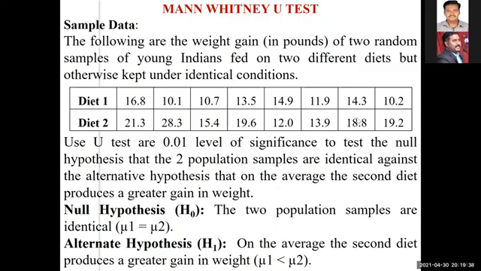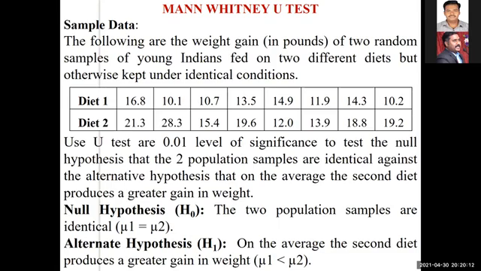Here they have given the null and alternate hypotheses directly. If they are not given, we can frame them. The null hypothesis says the two population samples are identical, meaning there is no significant difference between the young Indians gaining weight under the two diet methods. That is the null hypothesis.